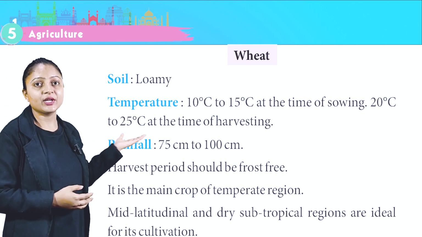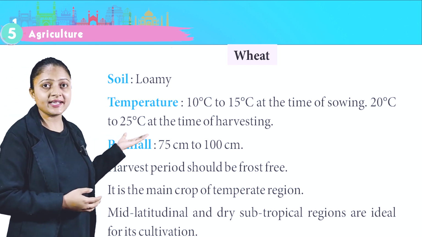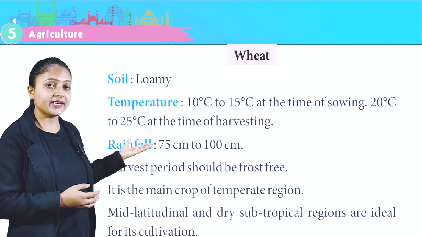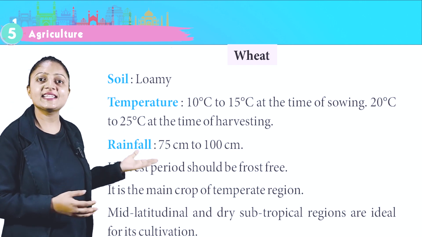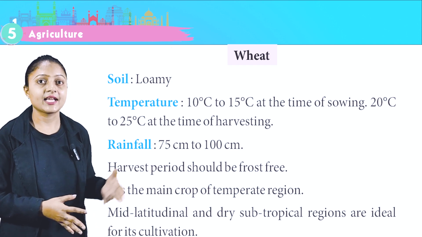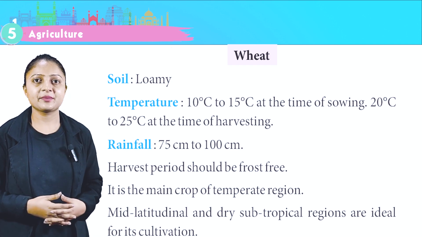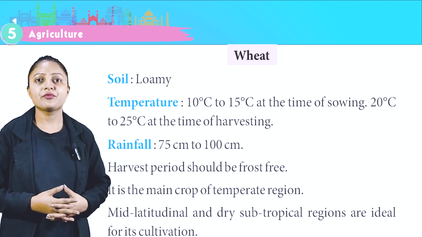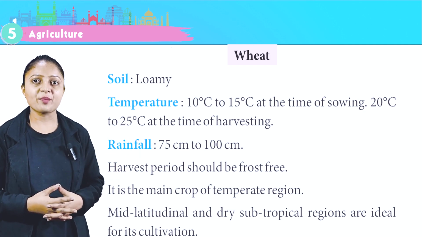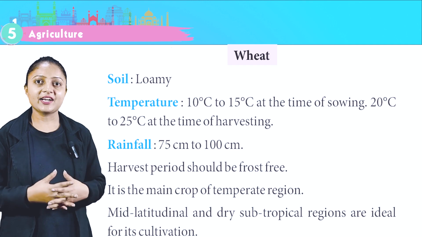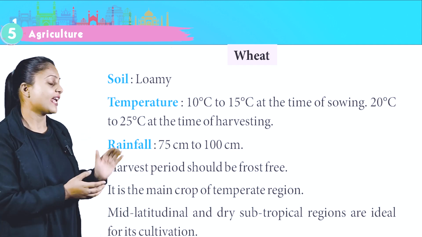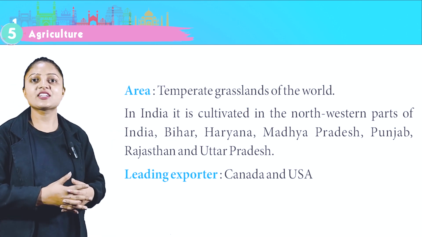Wheat. Soil, loamy. Temperature 10 degrees Celsius to 15 degrees Celsius at the time of sowing, 20 degrees Celsius to 25 degrees Celsius at the time of harvesting. Rainfall 75 cm to 100 cm. Harvest period should be frost free. It is the main crop of temperate region. Mid-latitudinal and dry subtropical regions are ideal for its cultivation. Area, temperate grasslands of the world.